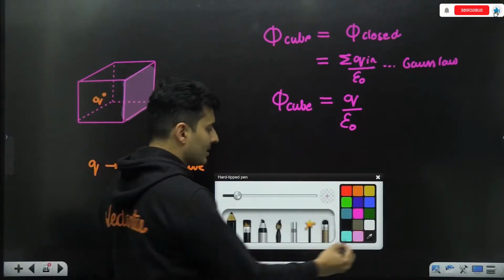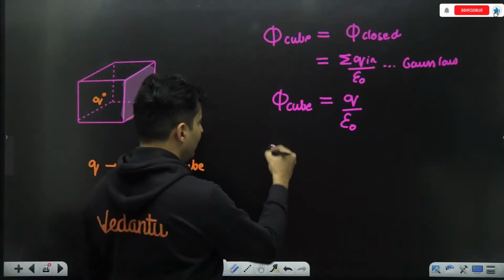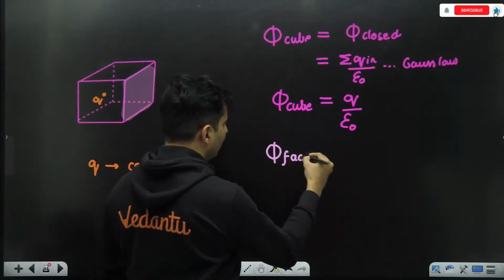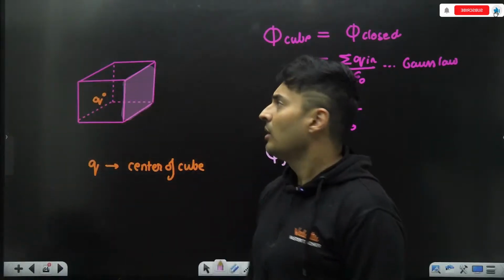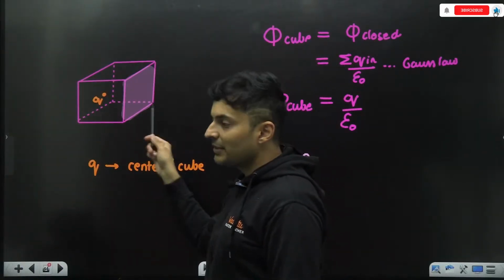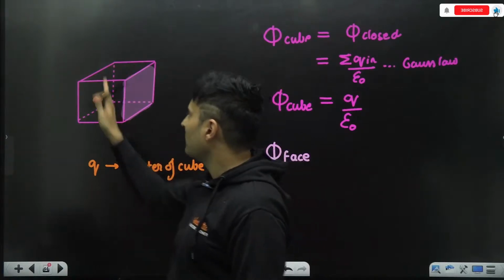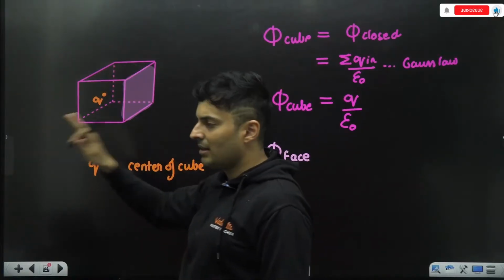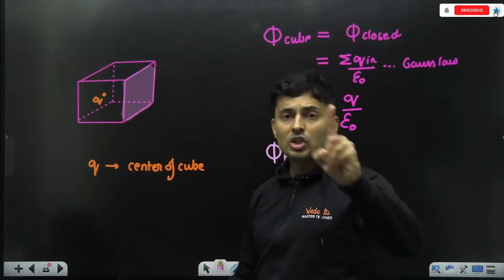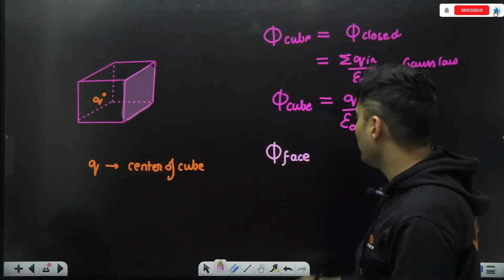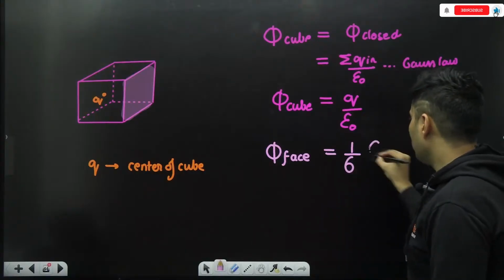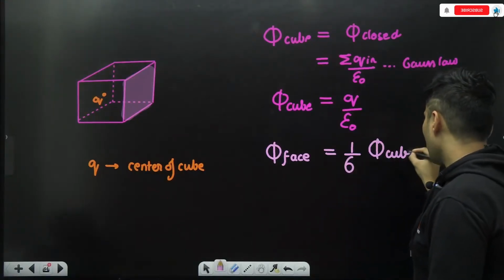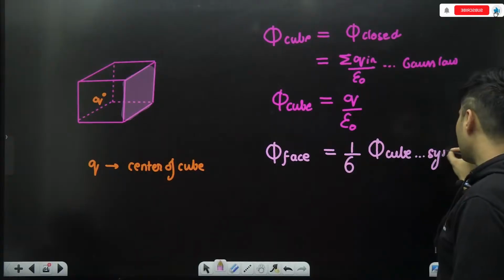What might be the flux through any one of the faces of that particular cube? Then I will think a little bit and realize, oh wait a minute, there are 6 faces for a cube, and whatever flux goes up, down, front, back, left, right will be equal. So it will get distributed equally. So the flux through a face will be 1/6 of the net flux through a cube. This is completely by symmetry.